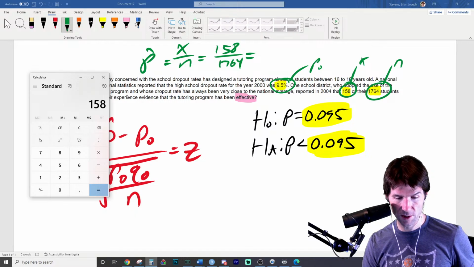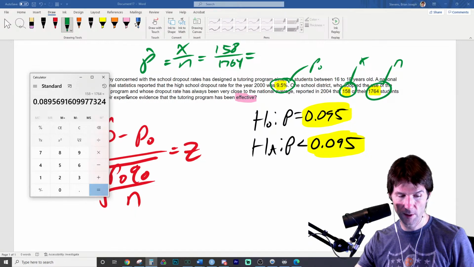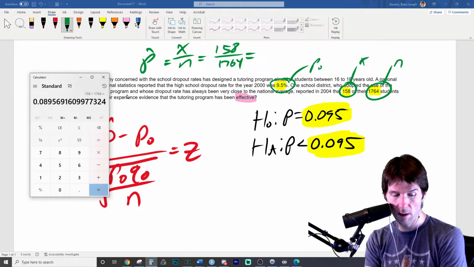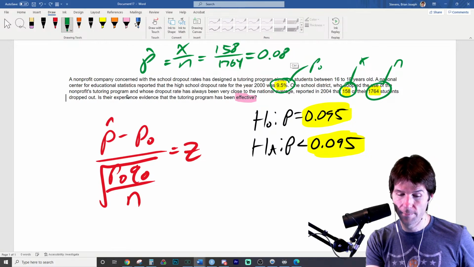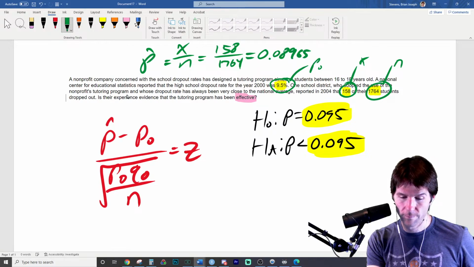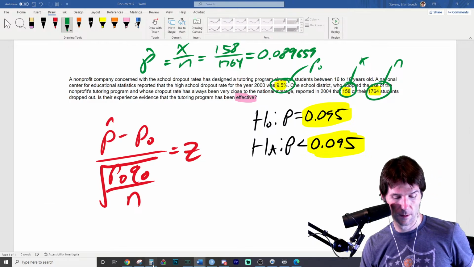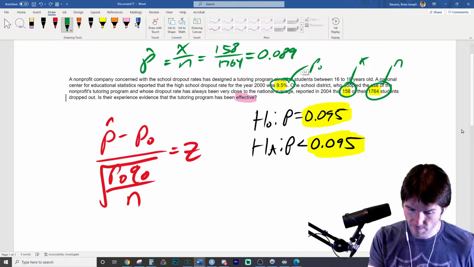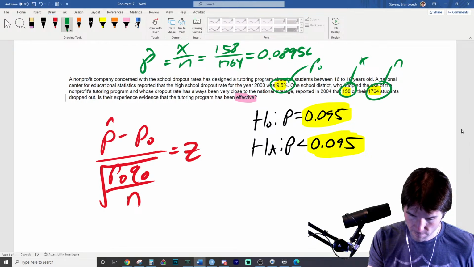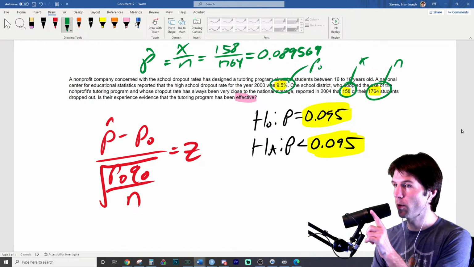And 158 divided by 1764. And there it is. Ooh, it's kind of close. It's a little bit lower, which we want to see. 0.089569. I think that was right? 0.089569. Oh, percent. And that is the sample proportion.